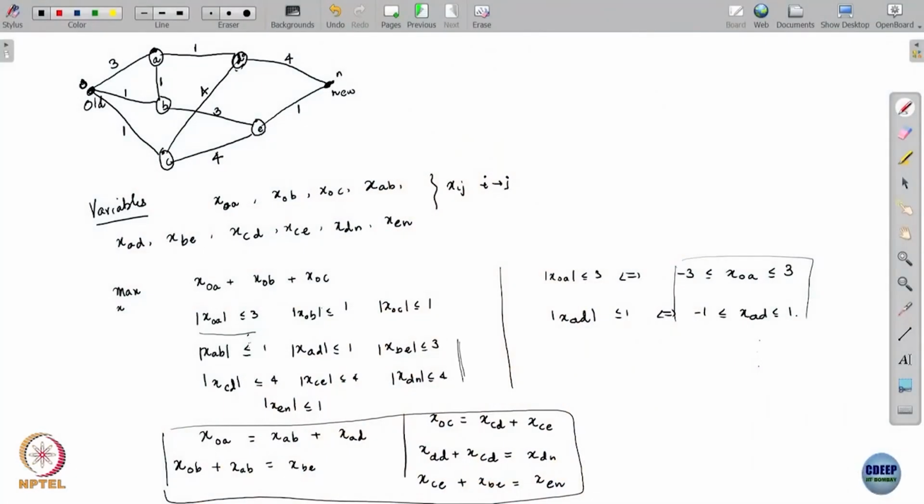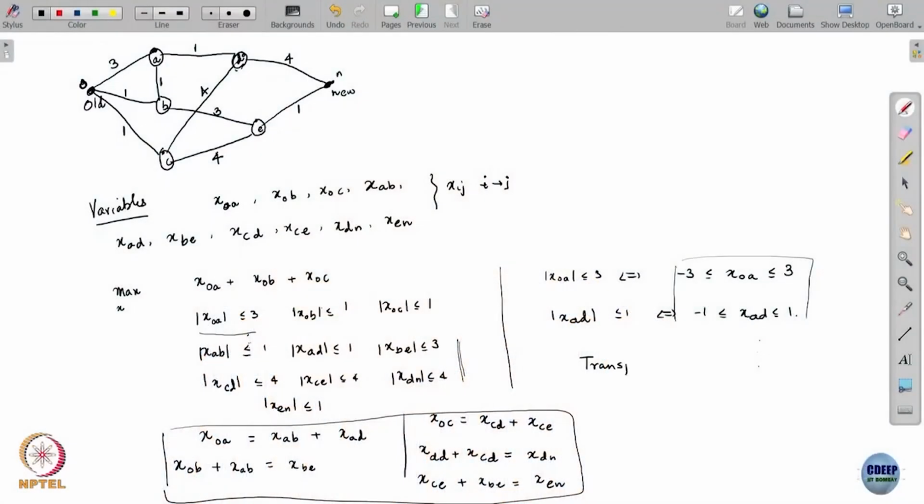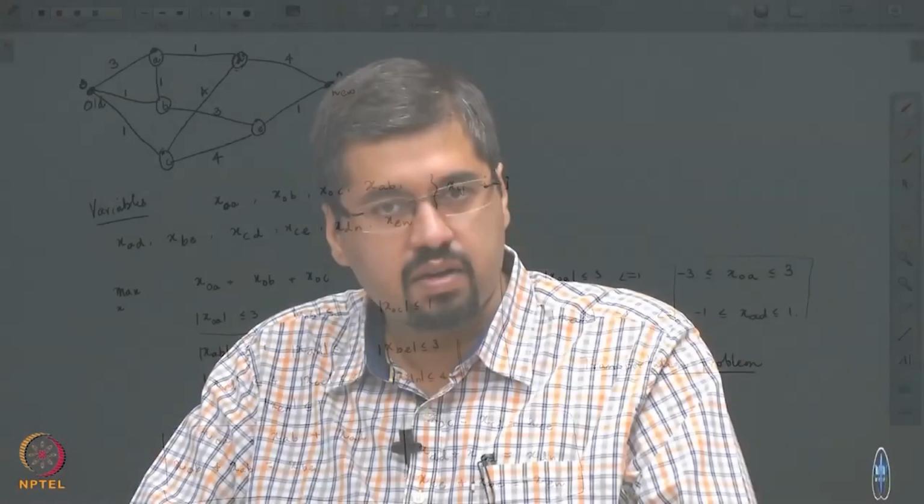All right. So this completes the problem formulation. All of these linear constraints, this and the corresponding ones for these absolute value constraints, and these linear equations. This is an example of what is called a transportation problem. A transportation problem always has this particular feature, that if you add up all the rows, you would get back on the left hand side or on the right hand side the objective of your problem.